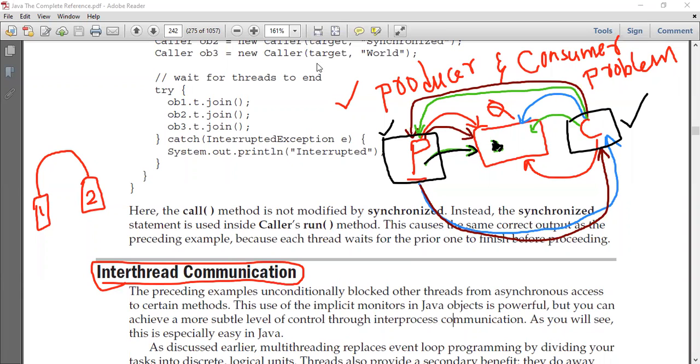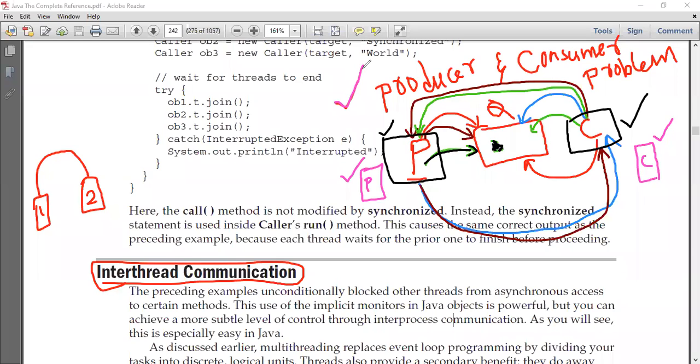You see, students, in this problem there should be some sort of communication between the producer thread and the consumer thread. What communication? When the producer produces a value, it has to notify the consumer stating that I have produced a value. When the consumer consumes a value, it has to notify the producer stating that I have consumed the value. So by having this inter-thread communication between the producer and consumer, we can solve this producer-consumer problem.